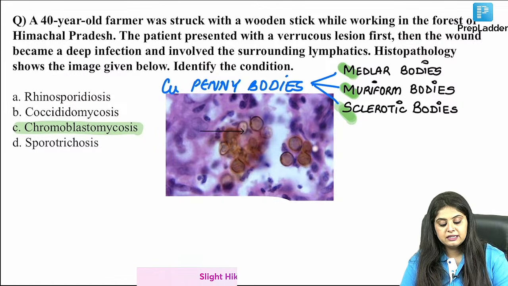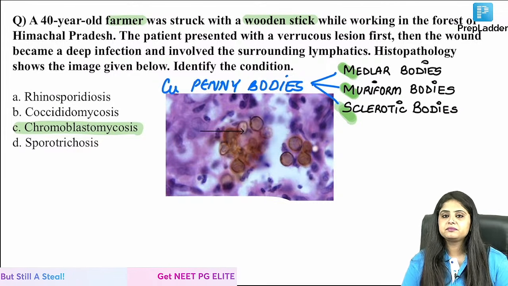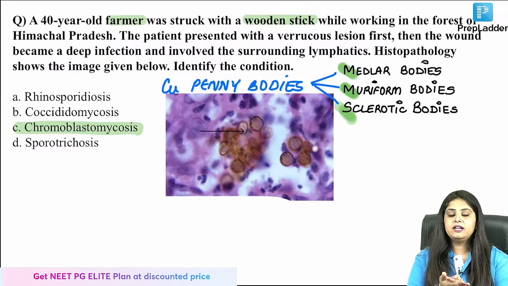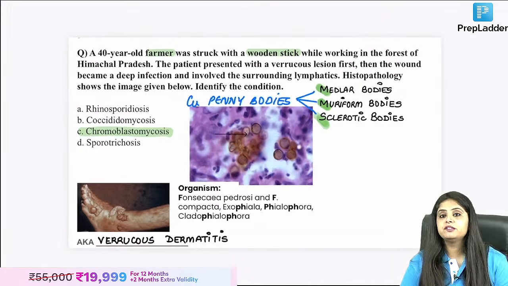Let me read further. There was a farmer who was struck with a wooden stick. So there is some kind of a trauma. A wooden stick could be on the hand, could be on the foot, but very commonly in these patients, we see that the foot is what is getting affected.